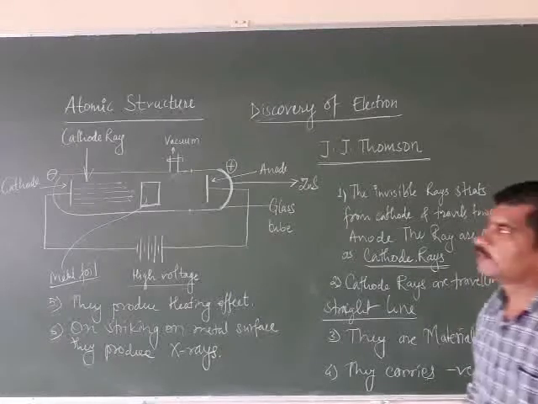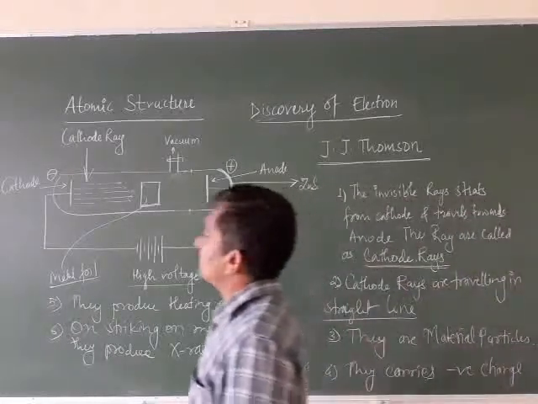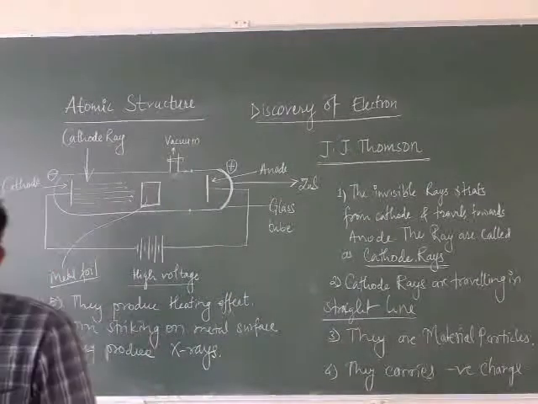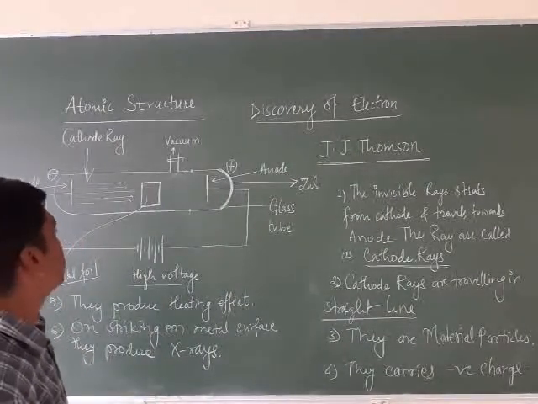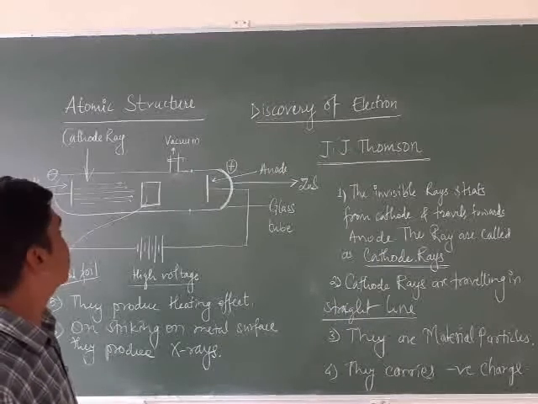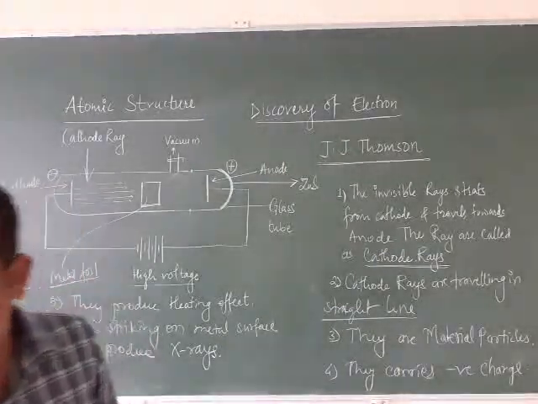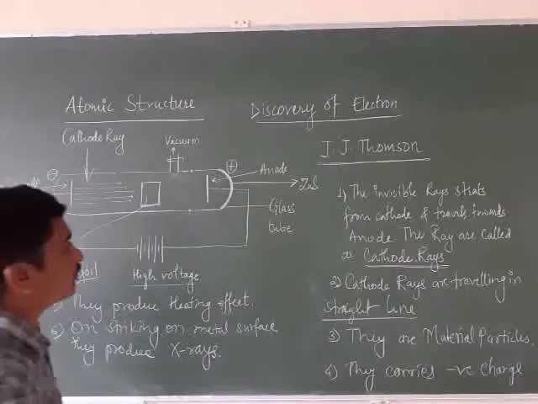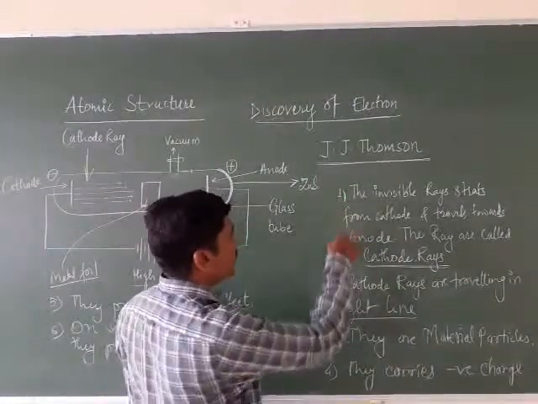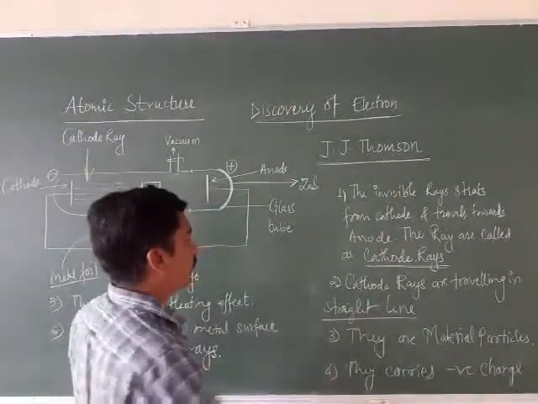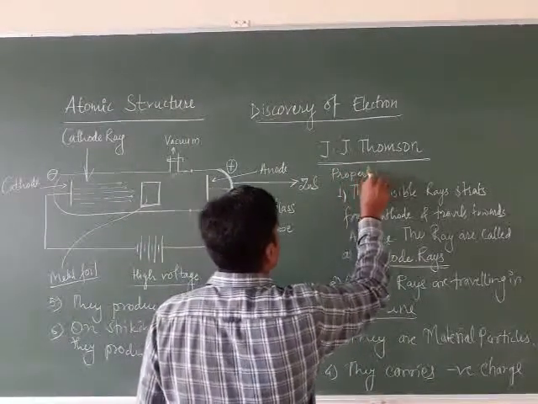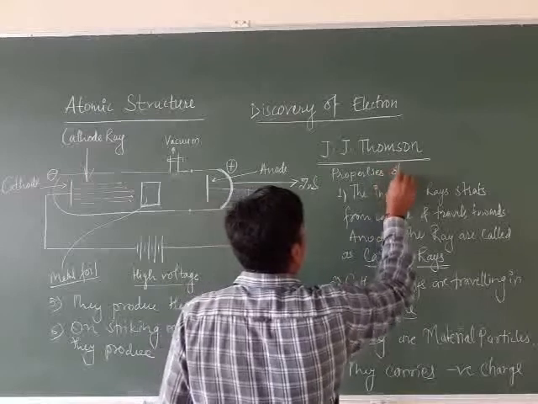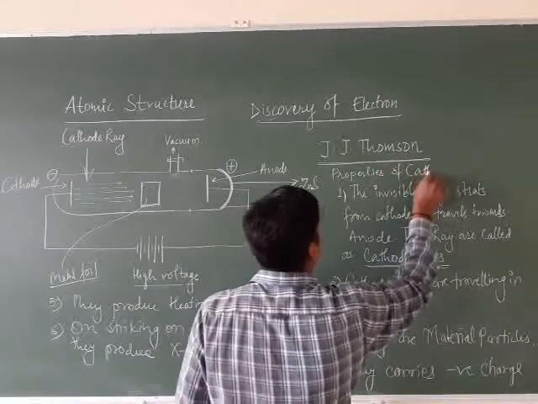Hello students, in the last lecture we discussed the discovery of the electron, and in that we discussed the discharge experiment, that is, the cathode ray experiments, and we gave some properties of cathode rays. So what are these? These are the properties of cathode rays.